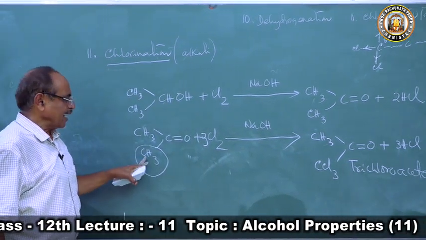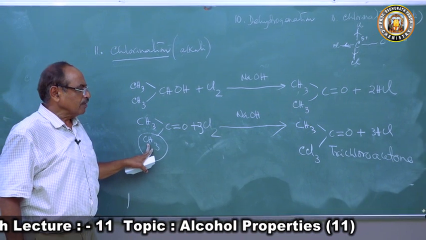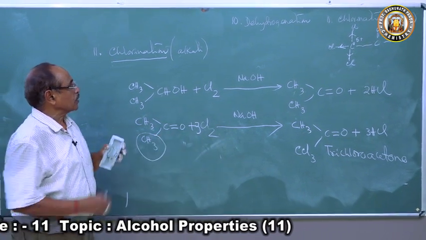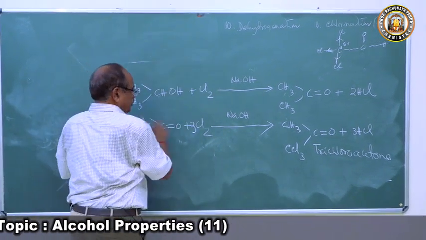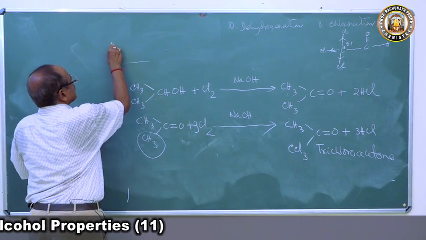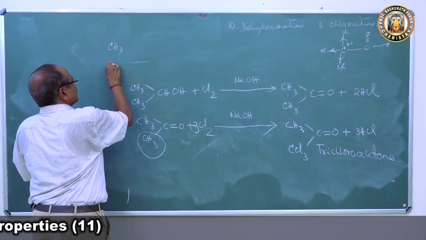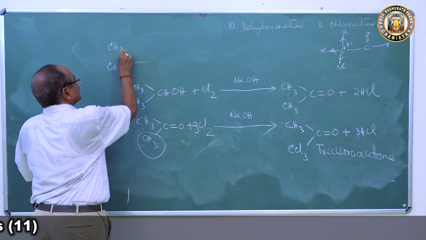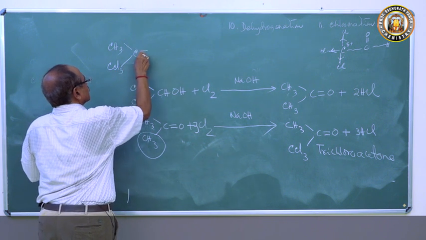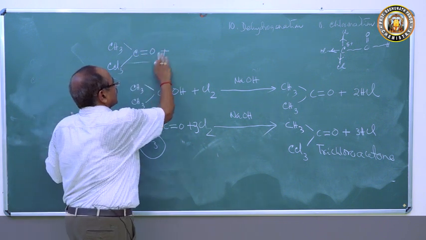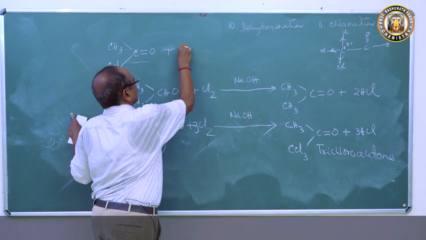The 3 hydrogen atoms of one alkyl group will be substituted by the chlorine atoms to produce this. Now this trichloroacetone, CH3COCCl3, will react again with sodium hydroxide.